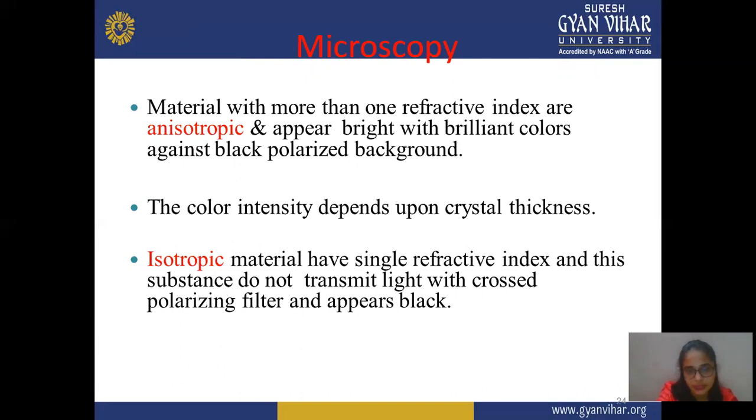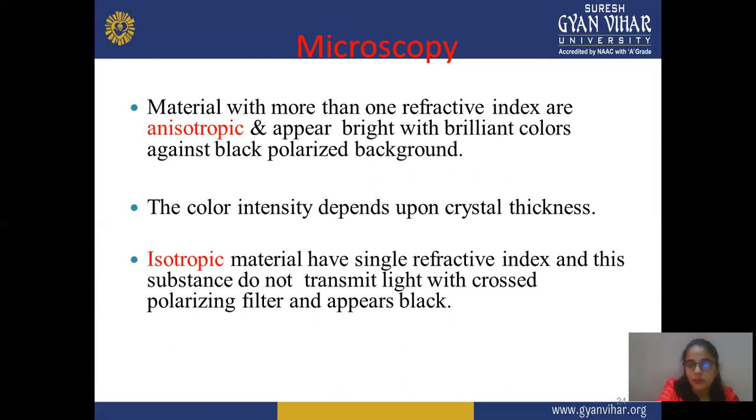Next is isotropic. Material has a single refractive index. This substance does not transmit light with a cross polarizing filter and appears black. In this case, an isotropic material with a single refractive index is observed, and it does not transmit the light, appearing against a black background. This is the major difference between anisotropic and isotropic.